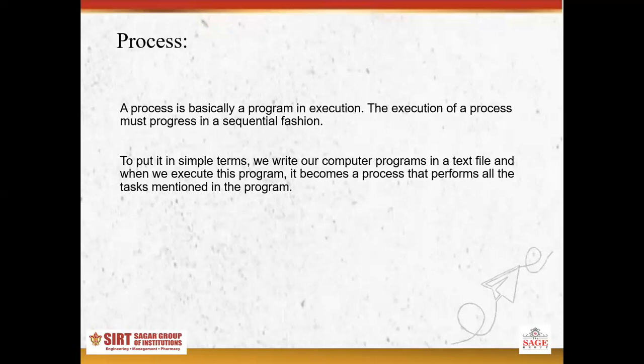The execution of a process must progress in sequential fashion. When we write any program or text file in our computer and execute it, that program becomes a process.